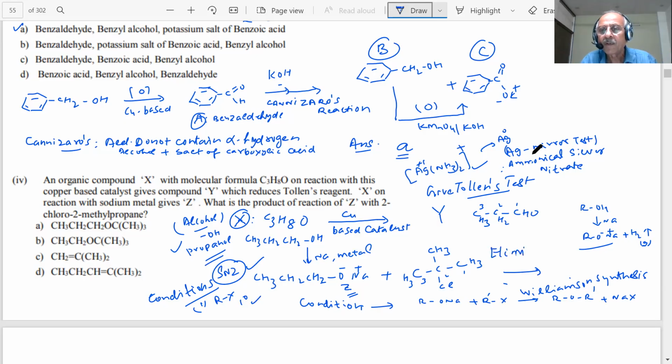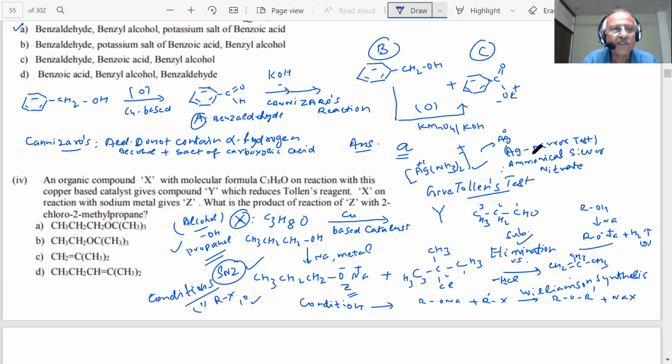Elimination will complete over substitution. There is a competition between elimination versus substitution, student. You know about it. So here elimination will take place. Then what will be the product? 1 H and 1 Cl, that is HCl, will be lost, student. So what you will get? CH2=C(CH3)CH3.